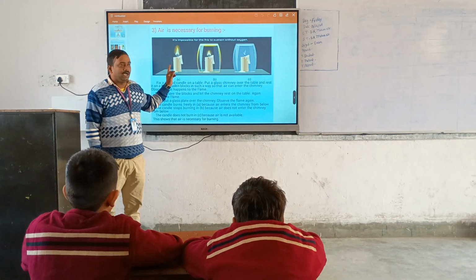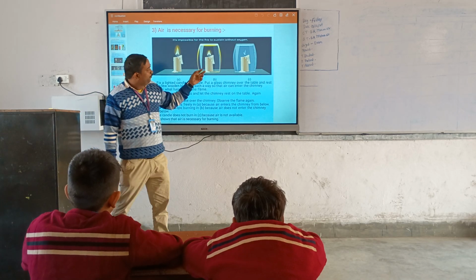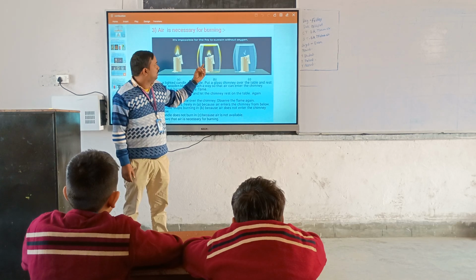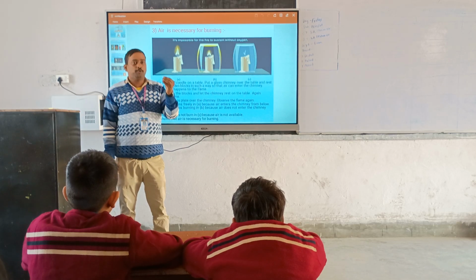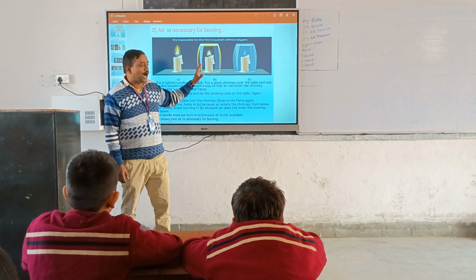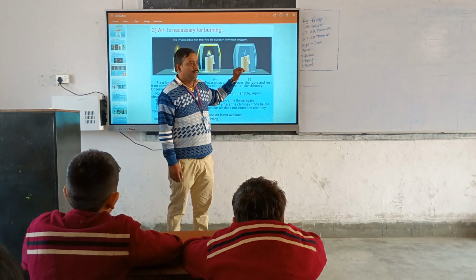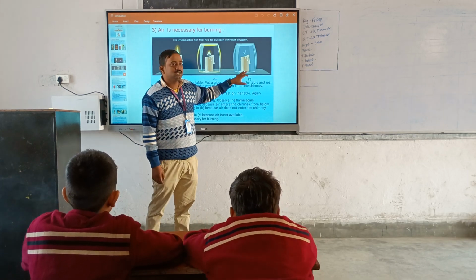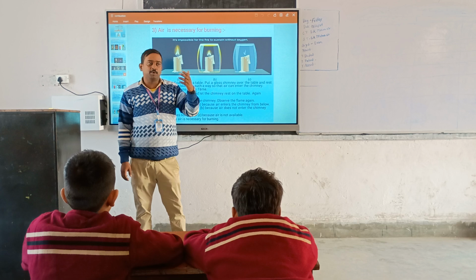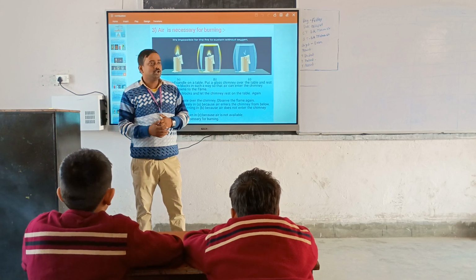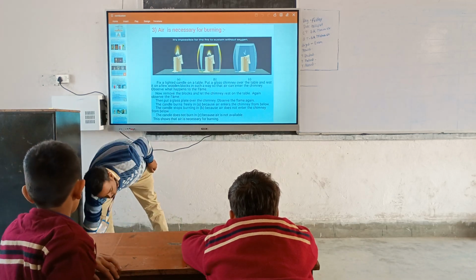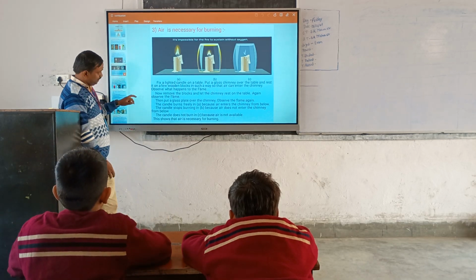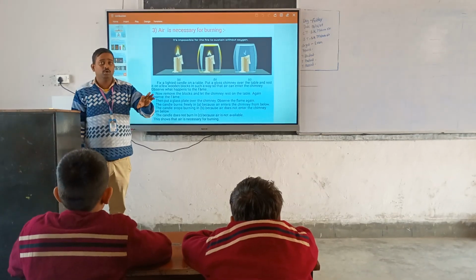You see that this is a candle. You burn it. When you cover the candle with a bucket or glass, you see that for a few seconds the candle burns, and after that it goes off. Why? Because inside the glass, carbon dioxide gas is produced, and that gas does not support burning. So the fire stops. Okay? This is an example you can see in your home.